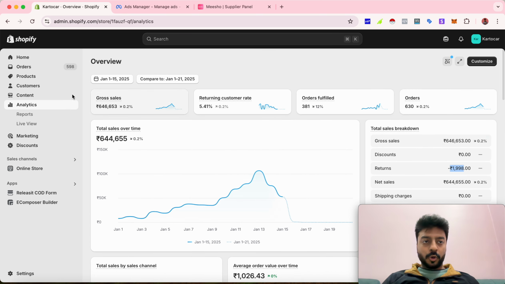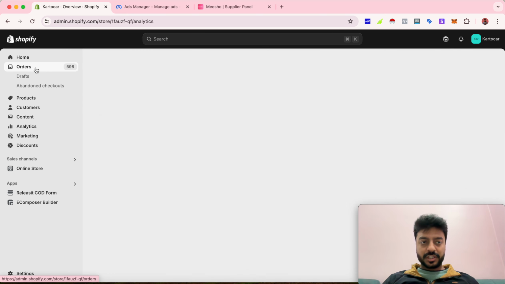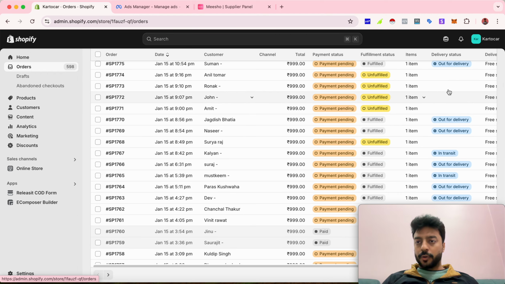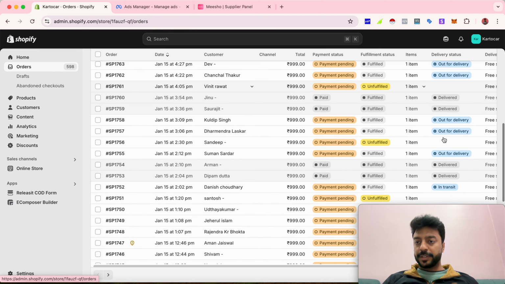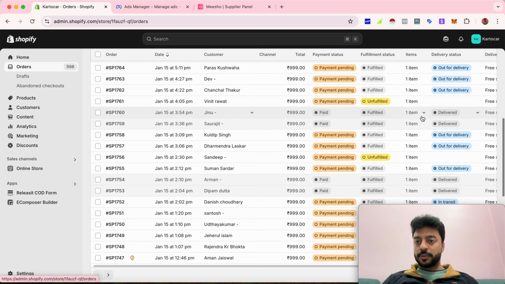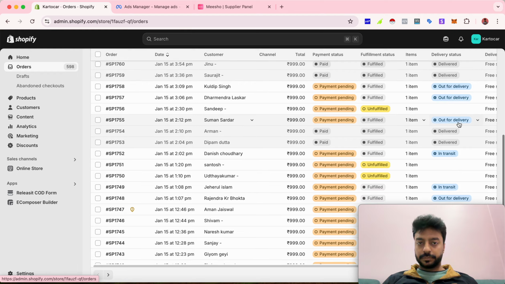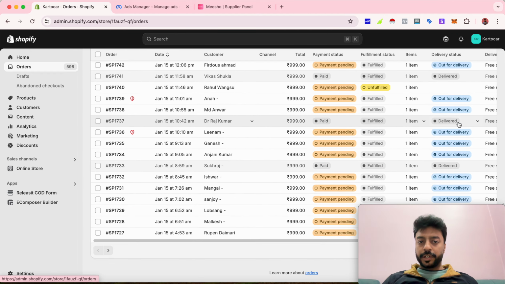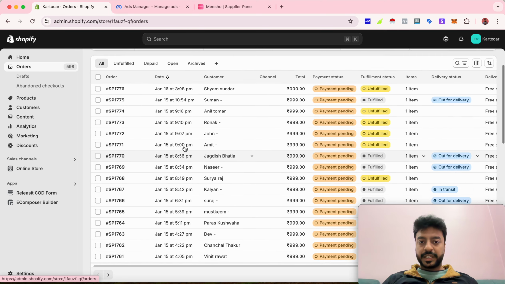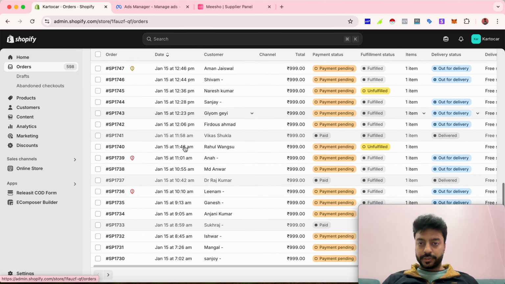So I'll quickly go into the orders section, and I can show you that some products are out for delivery as well, and these products will be delivered in the coming days. And you can see some products have already been delivered. So I've received orders on multiple dates, and all from multiple zones, right?